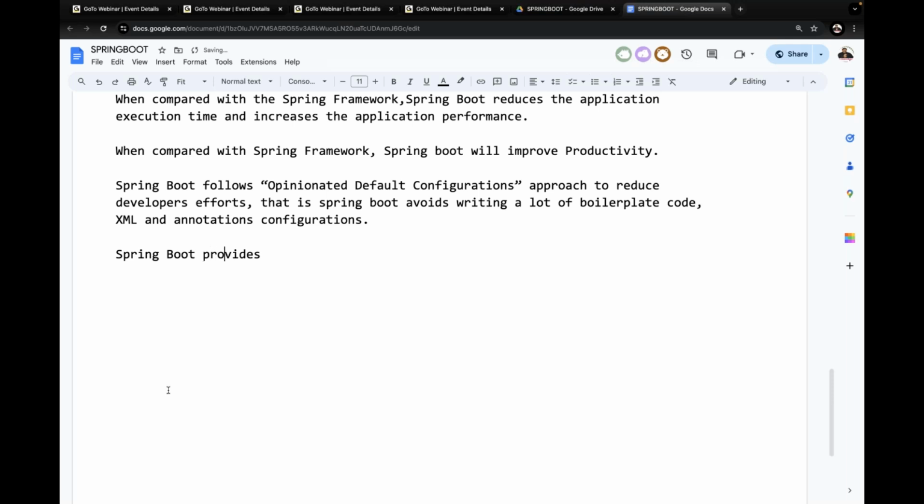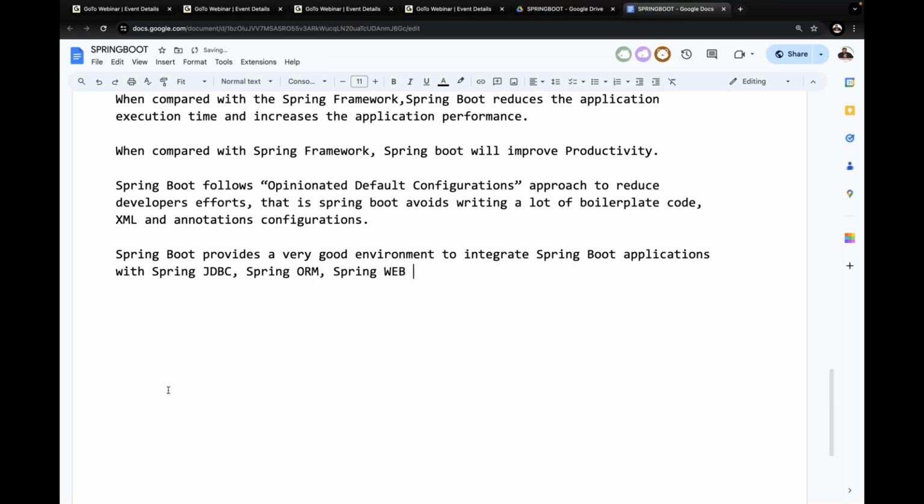Spring Boot provides a very good environment to integrate Spring Boot applications with Spring JDBC, Spring ORM, Spring WebMVC, and so on.